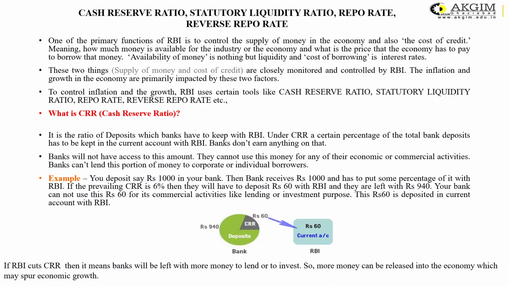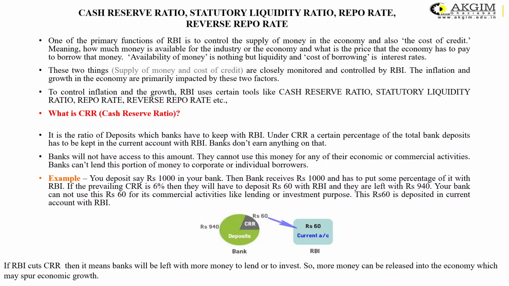The bank is under the requirement to deposit rupees 60 as the CRR. Even the bank cannot use this money, they have to put it in the current account with the RBI. This rupees 60 is deposited, and this is money which the bank cannot touch for any kind of activities.